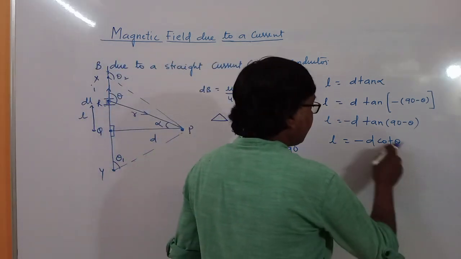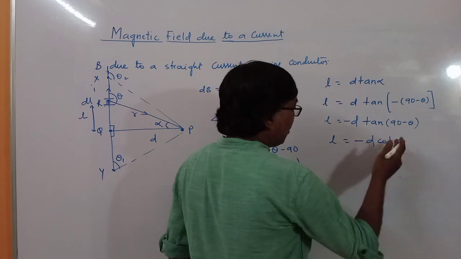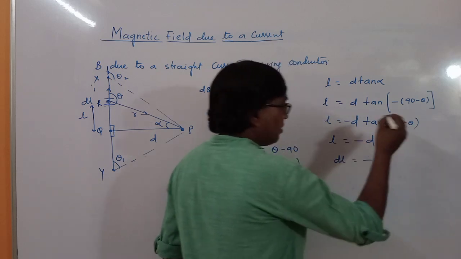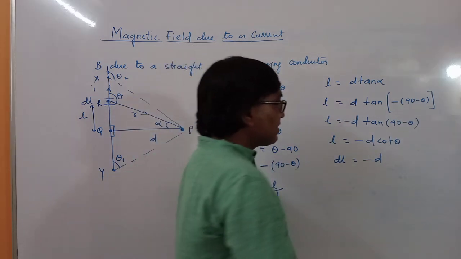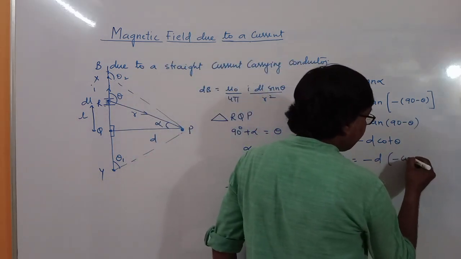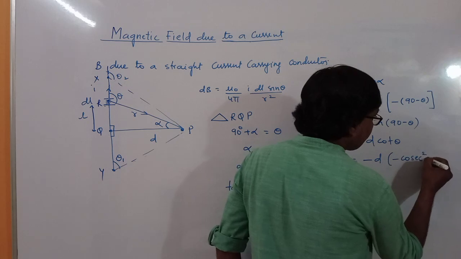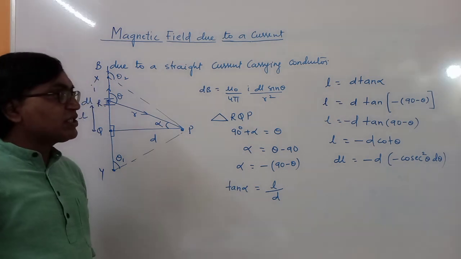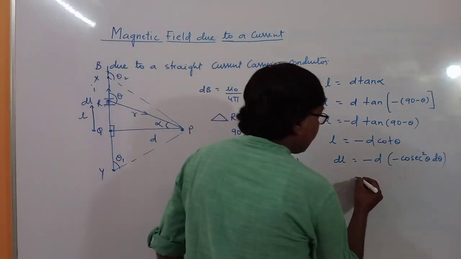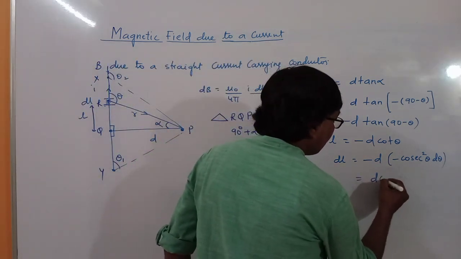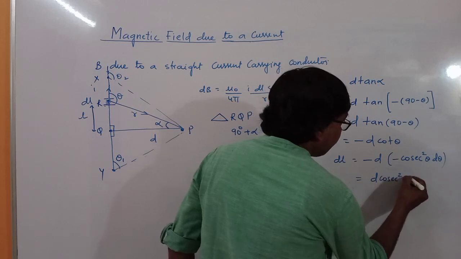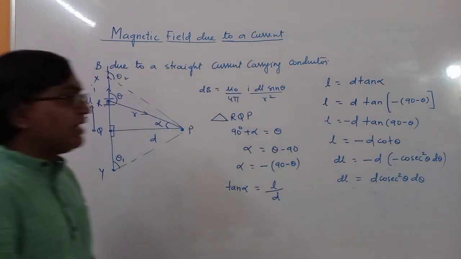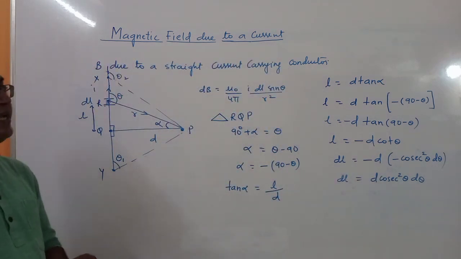Now if you differentiate this on both the sides, this will be dL equals minus D d(cot theta). Derivative of cot theta is minus cosec square theta. So minus cosec square theta d theta, and you will get D cosec square theta d theta. So this is the value of that small element dL in terms of theta and D.